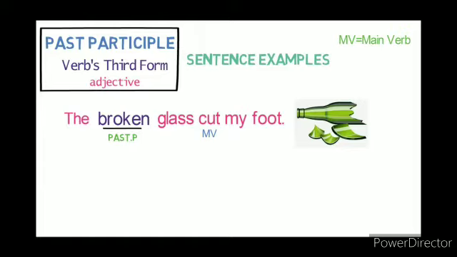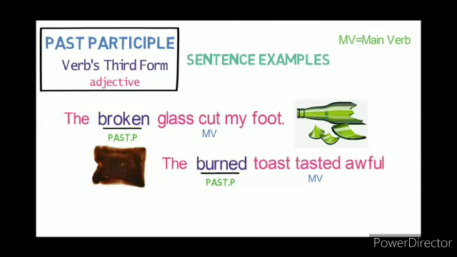Let's look into the sentence example of past participle. The broken glass cut my foot. Here, the main verb is cut. The secondary verb is broken, the verb's third form, en. As it is describing the glass, it functions as an adjective in the sentence and so it behaves as a past participle in the sentence.